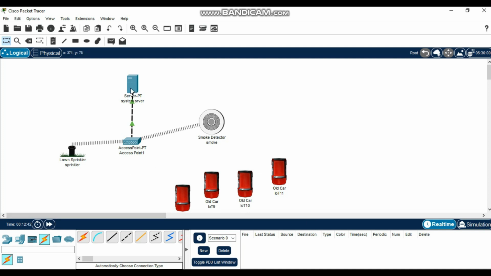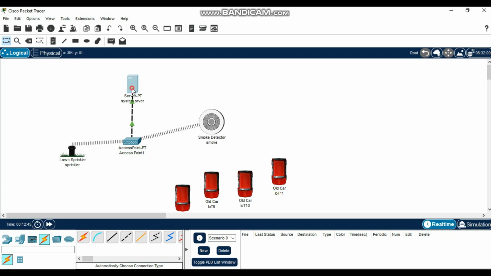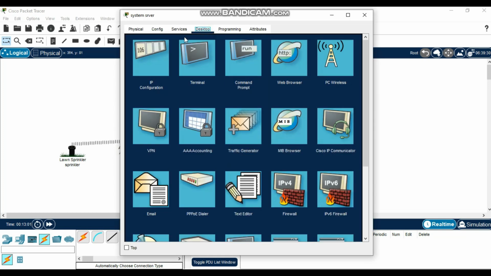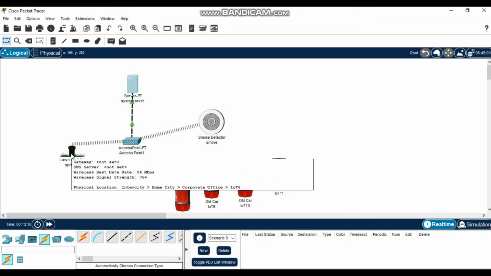After that, we can now assign the IP address to each device. So come to the server, going to assign IP address. Okay, then from here 1.0.0.1, static. Then the subnet mask will be generated automatically. Close. Do the same to this.